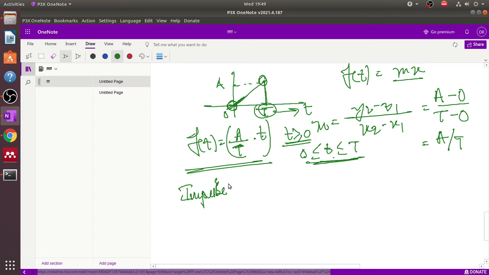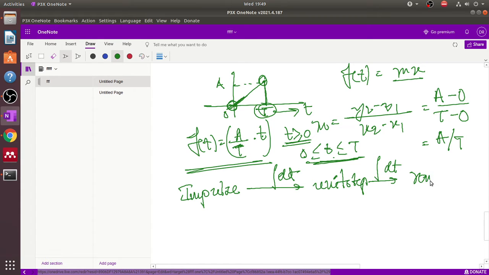Okay, first we consider here the impulse function. If we take the integral of this impulse function, then we get the unit step function. Okay, this is very important. And if we further integrate this signal, then we get the ramp signal.